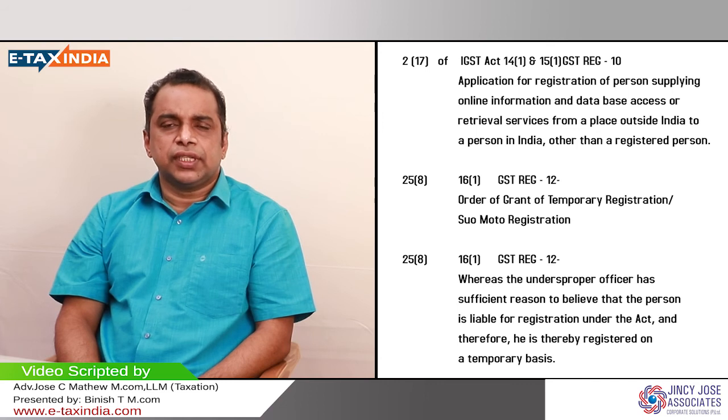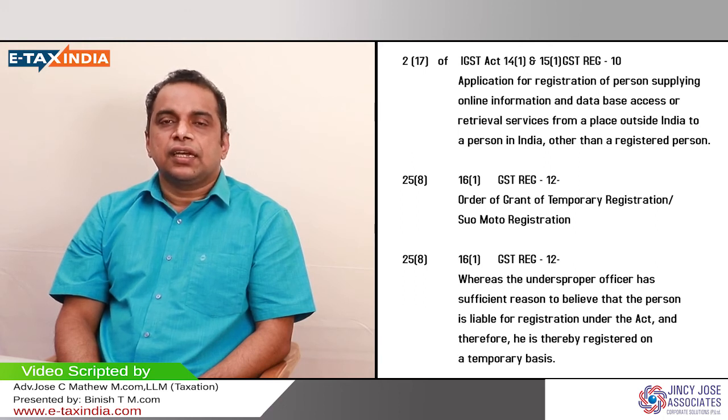For that purpose, they need to file an extension application in form GST REG 11. Sorry, 11, GST REG 11. They have to apply for that extension in GST REG 11.